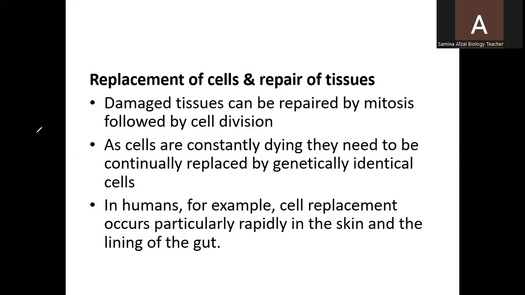In humans, for example, cell replacement occurs particularly rapidly in the skin and the lining of the gut. If there is any cut in the skin, after some time you can see new cells formed there, and we cannot tell the new cells apart because they are genetically identical to the old cells. After some time there is no cut remaining in the skin and the skin becomes new. So in this way, the replacement of cells and repair of tissues takes place by the process of mitosis.